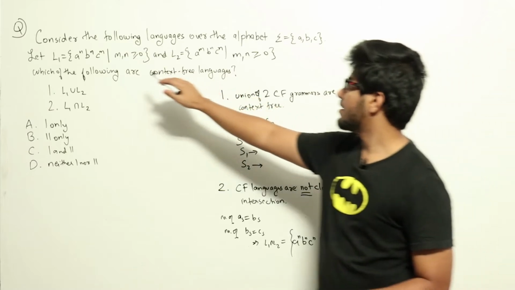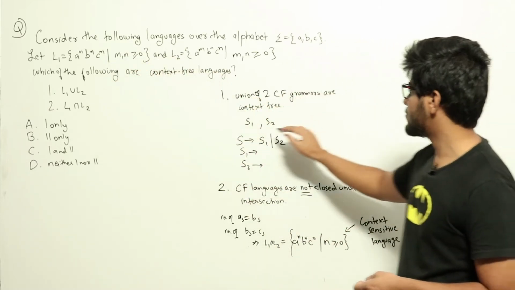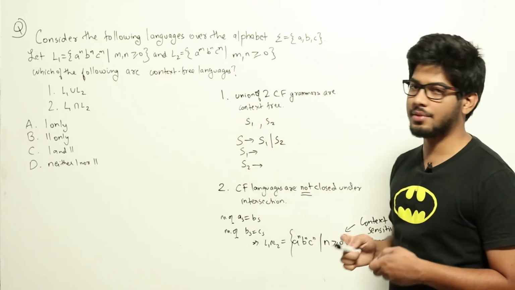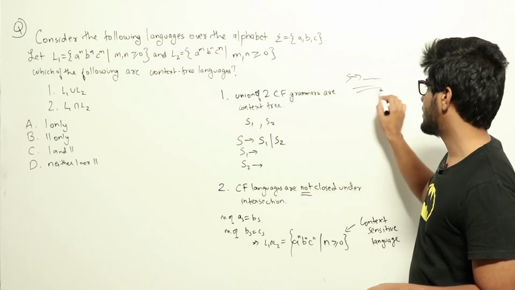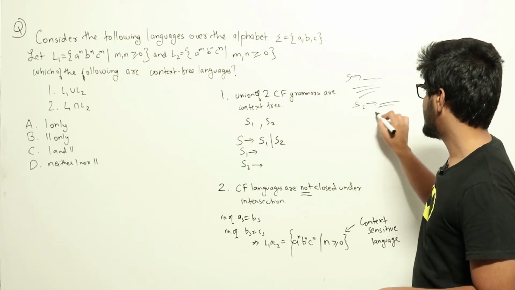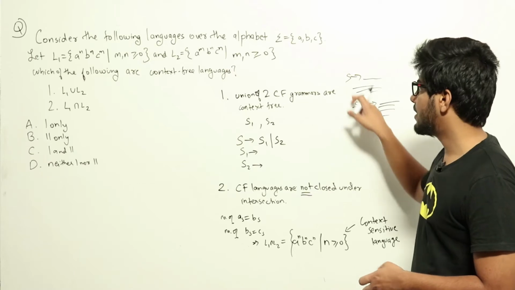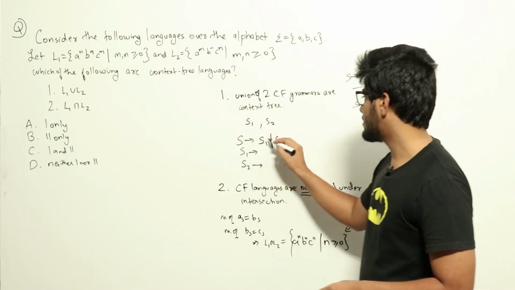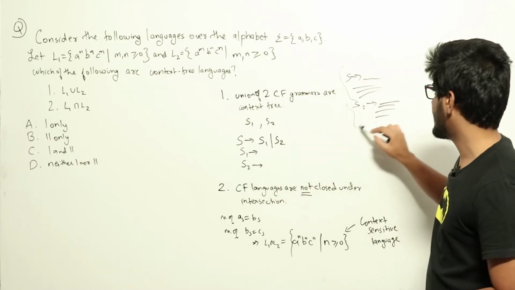Let us say for each language L1 and L2 we can write the corresponding grammar for it. Suppose S1 is the starting symbol for the first grammar and S2 is the starting symbol for the second grammar. The first grammar will look something like S1 gives something, and a number of productions here. Similarly S2 gives something, with some productions here. These are the grammars for the languages L1 and L2. Now I create a new grammar with start symbol S such that S gives S1 or S2, S1 gives whatever were here, S2 gives whatever were here, and all the productions here.